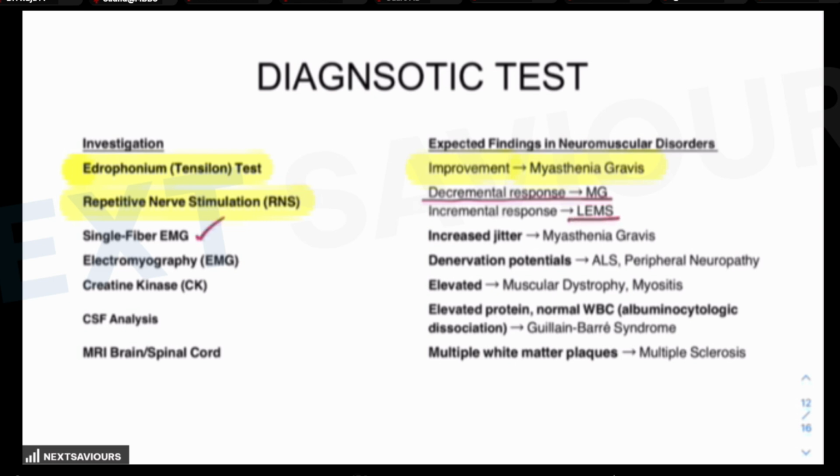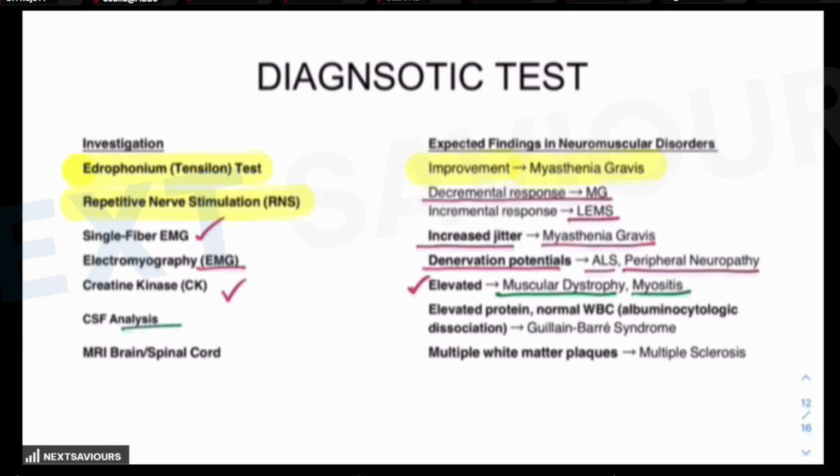The single fiber EMG finding, where there is increased jitter, is seen in case of myasthenia gravis. Electromyography, degenerative potential is seen in amyotrophic lateral sclerosis as well as degenerative peripheral neuropathies. The creatine kinase is found to be elevated. No need to say, you already know about this, in the muscular dystrophies or myositis.